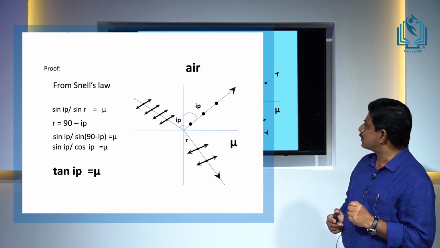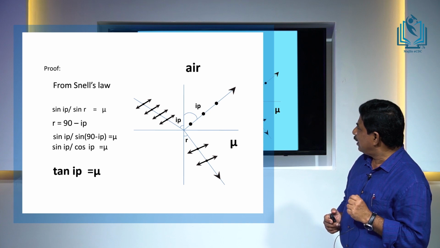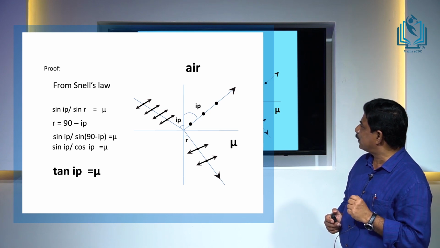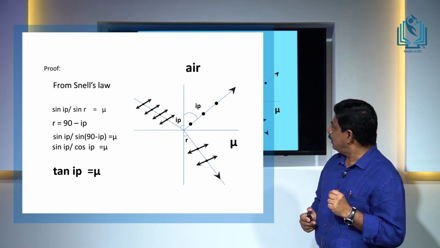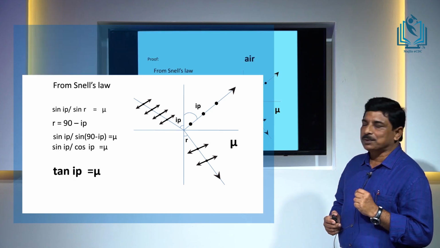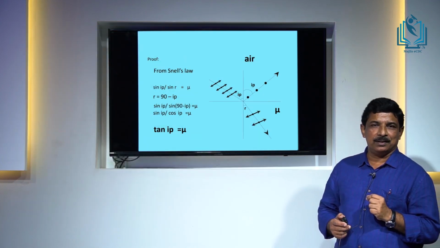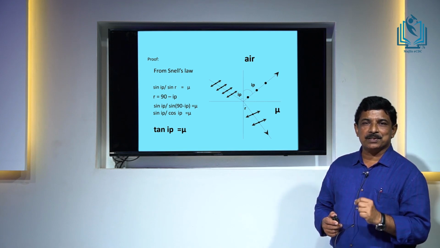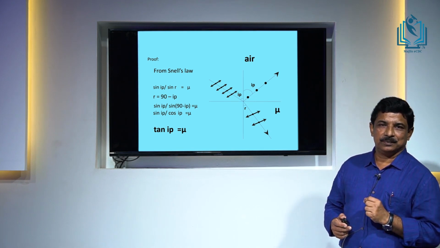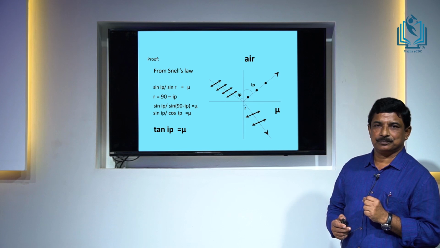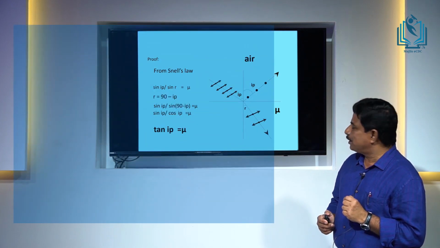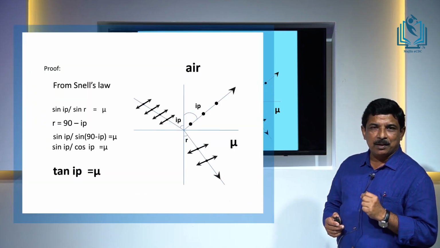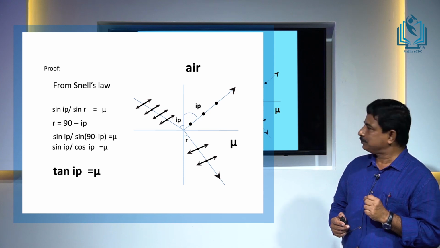The perpendicular directions are represented by arrows and the horizontal directions are represented by dots. Since the angle of incidence is equal to I p, the polarizing angle, the reflected ray has only vibrations in a particular direction, represented by dots. So, that means the reflected beam is completely plane polarized.